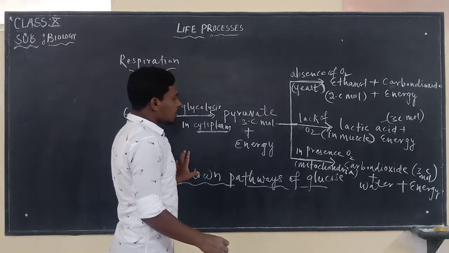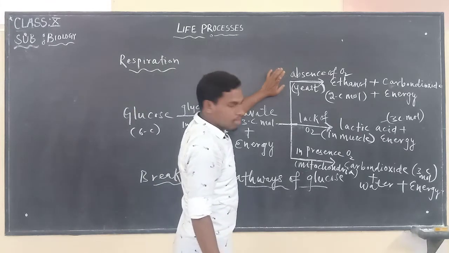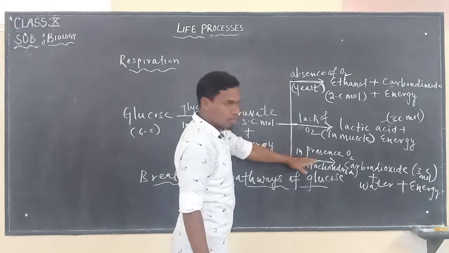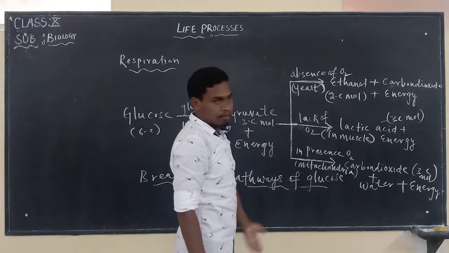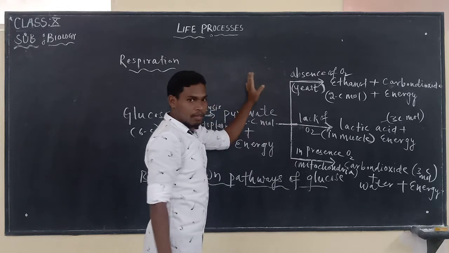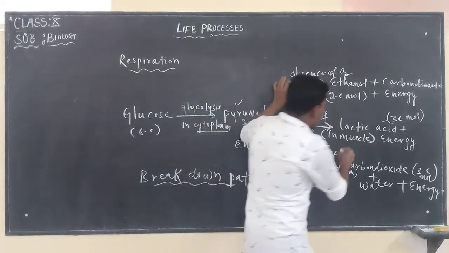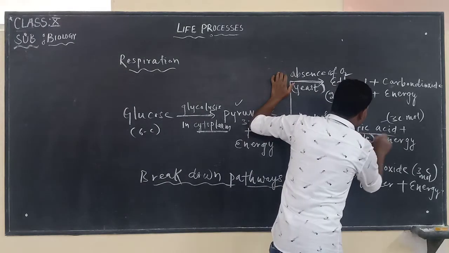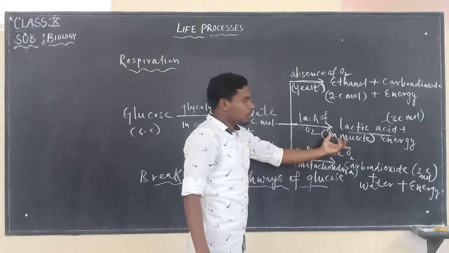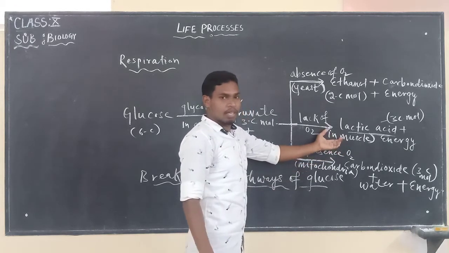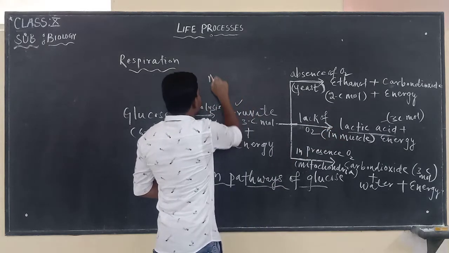Here what we need to understand is, first we take absence of oxygen, then presence of oxygen, then the third one, lack of oxygen. Then we can keep it in mind easily. This lactic acid, which is accumulated in the muscles, can cause what? Muscle fatigue. Muscle fatigue means what? Muscle cramp.